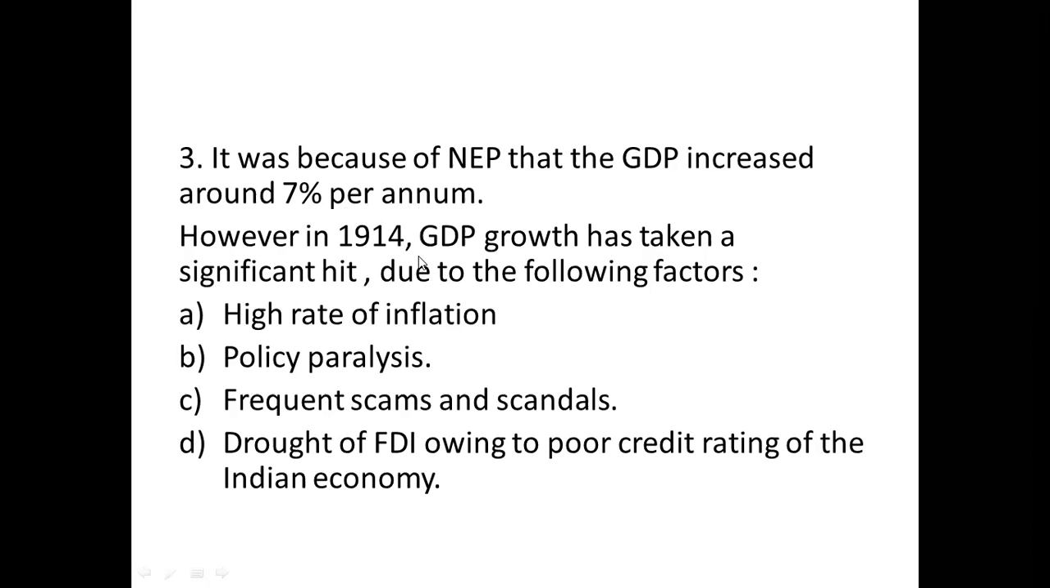However, in 2014, GDP growth has taken a significant hit due to the following factors. Okay, so in 2014, we also had little drawbacks. What were the drawbacks? High rate of inflation. There was a high rate of inflation in the economy. Policy paralysis. Now, policy paralysis is a situation where the political leaders do not actually come forward and take the proper policies for the economy.